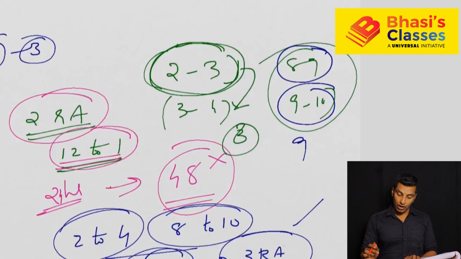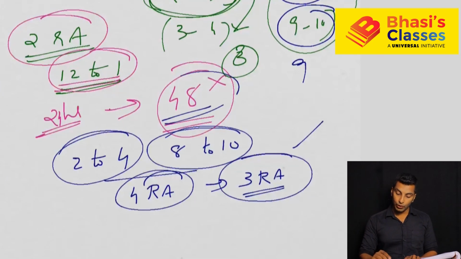And so you cannot get 48 right angles in 24 hours. So you need to subtract 2. Okay, so that's how you get the answer. I hope this concept is clear. Any 2 hours you will get 2 right angles, except in this case. 2 to 3 and 3 to 4, that is coinciding at 3, so you need to subtract. Again 8 to 9 and 9 to 10, that is coinciding.